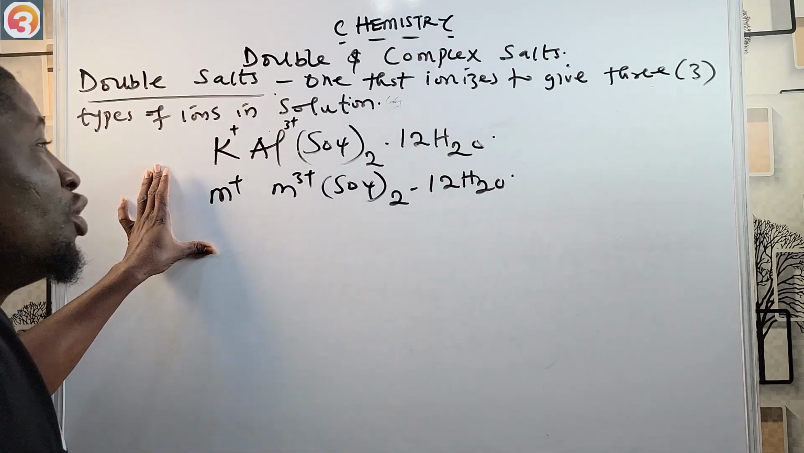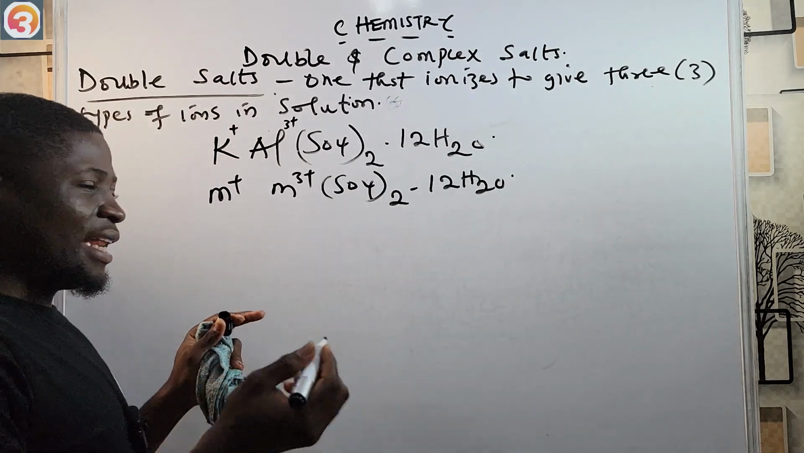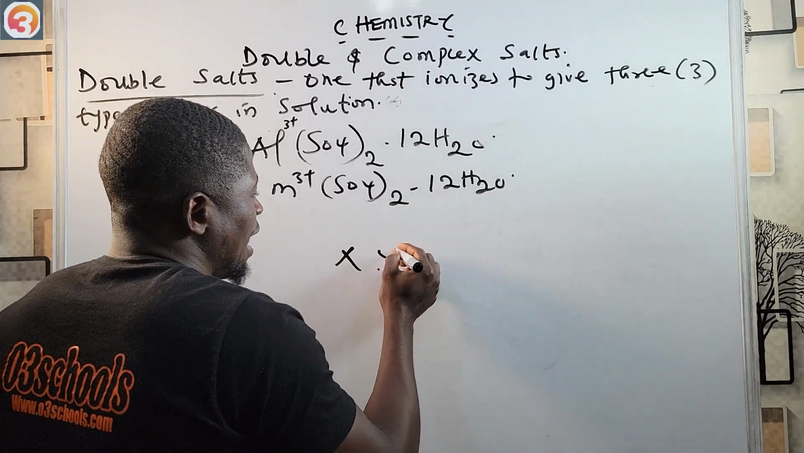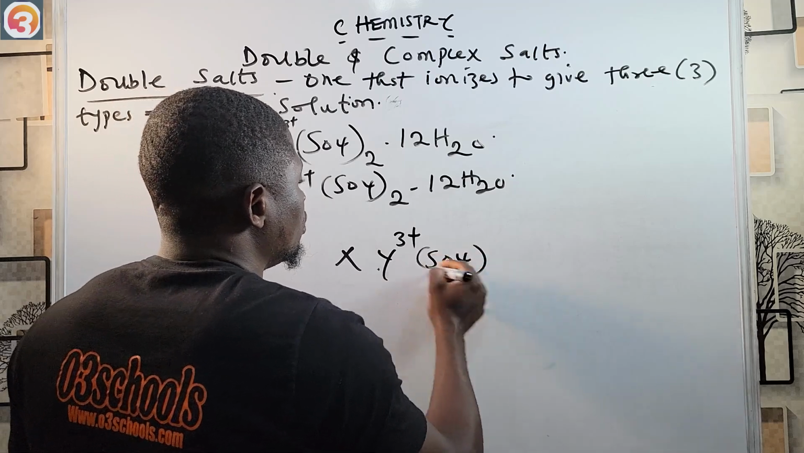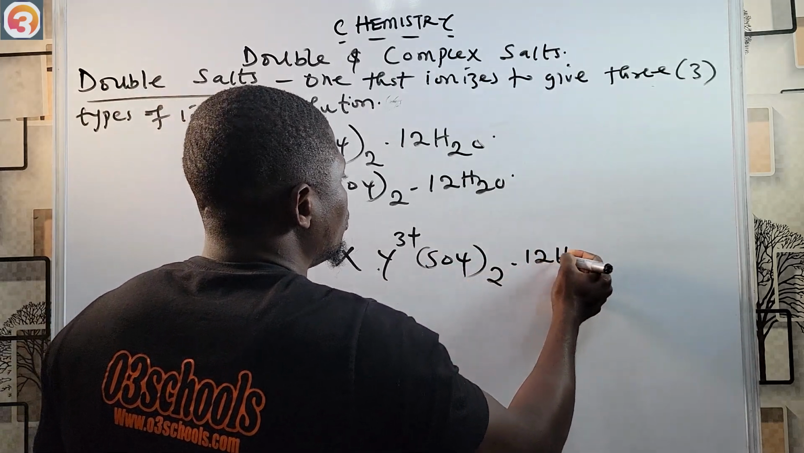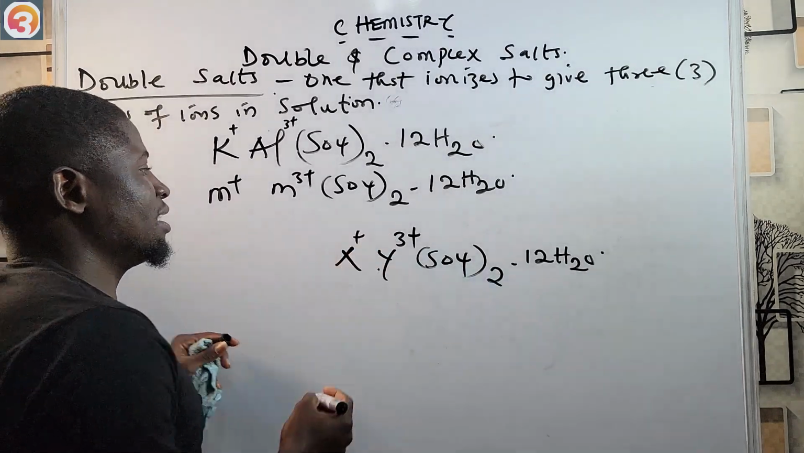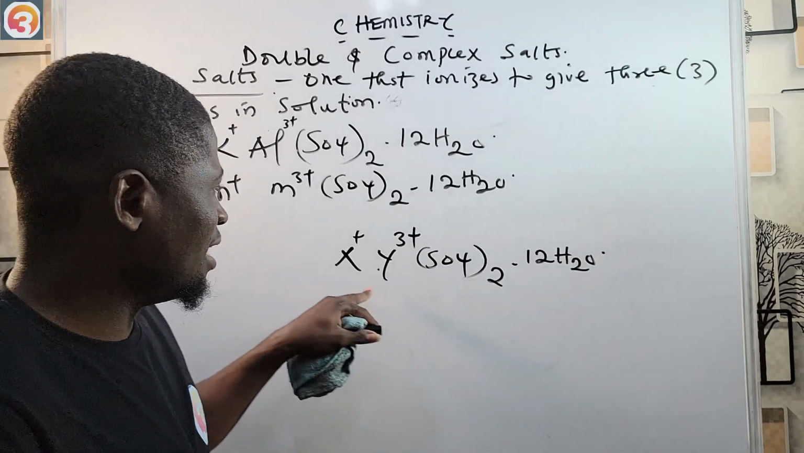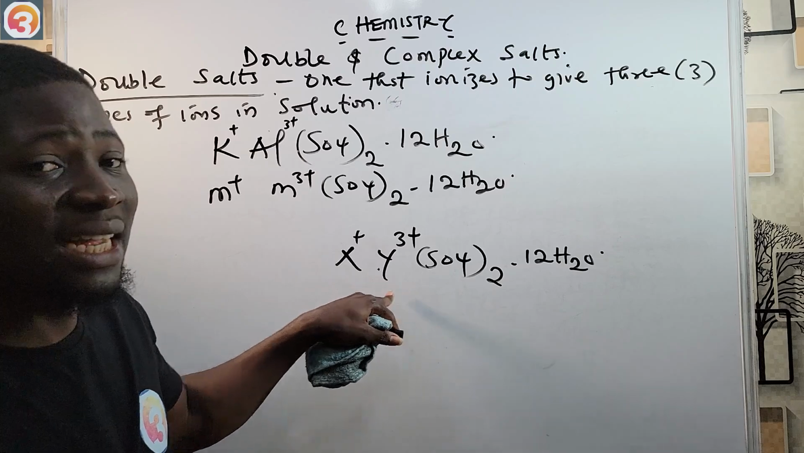You may be asked in an exam that a compound, maybe Y3+, SO4 2-.12H2O, which of the following is an alum? It's an alum. So you may see something like this. If you see something like this, you just relate it to this, the way you are seeing it, just like we are changing letters here.